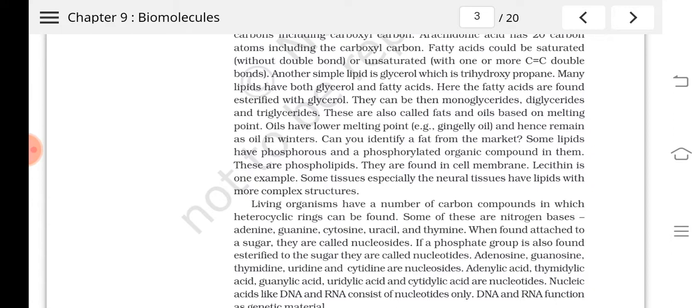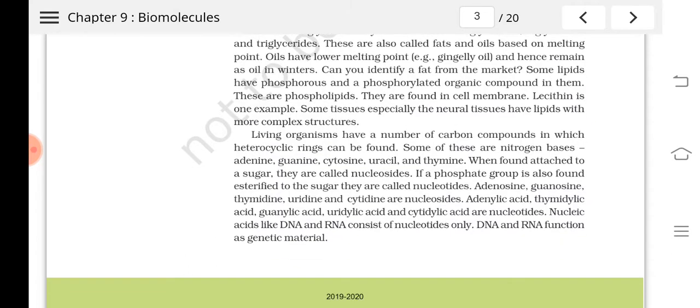So phospholipids means what? They are lipids with phosphorus. And phosphorylated organic compounds also can be found. Lecithin is one example for this. Understood? And some tissues in the nervous system have lipids with more complex structure.